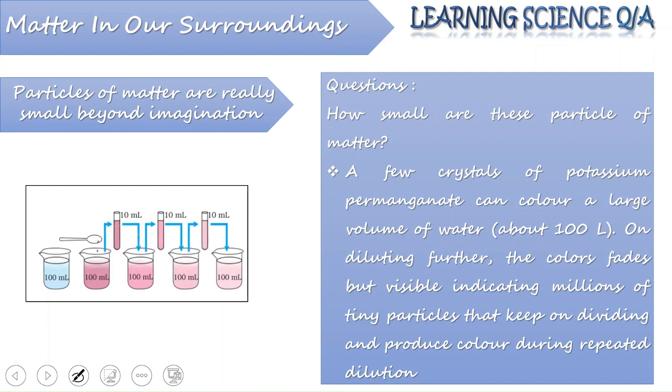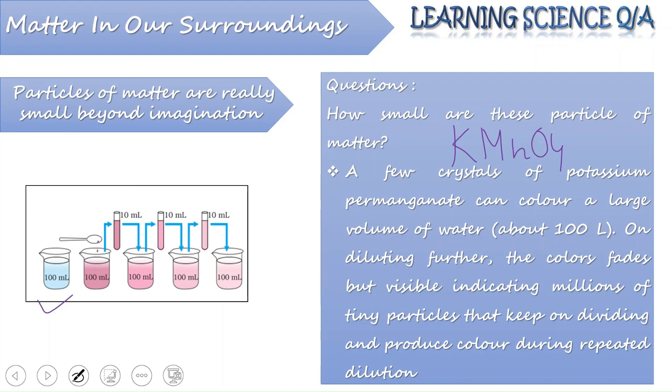If you drop a few crystals of potassium permanganate in 100 ml of water. First of all, say 100 ml of water is taken and a few crystals of potassium permanganate, KMnO4, are added to the 100 ml of water. We see a pinkish coloration is formed, right? Now that means very few crystals of KMnO4 are able to produce pink coloration.